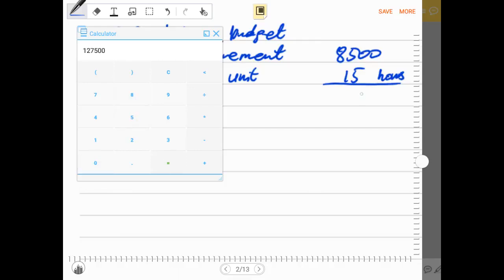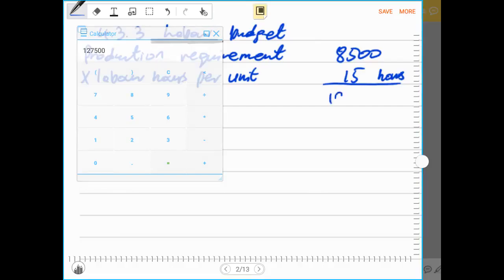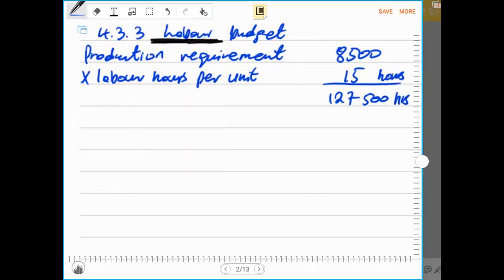Then this will be 127,500 hours. And these are the total labor hours that are required to manufacture 8,500 units.